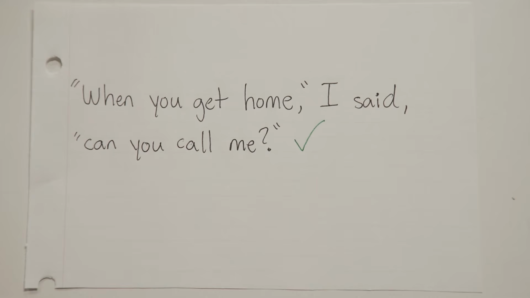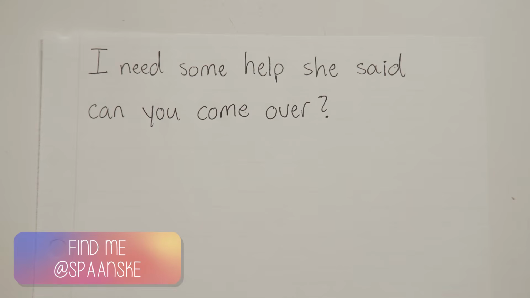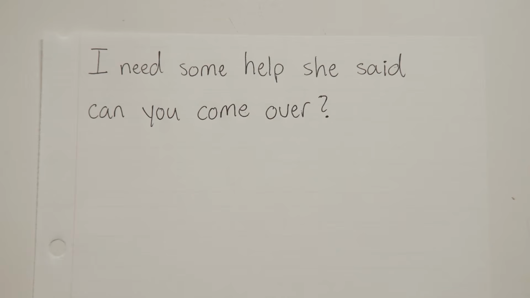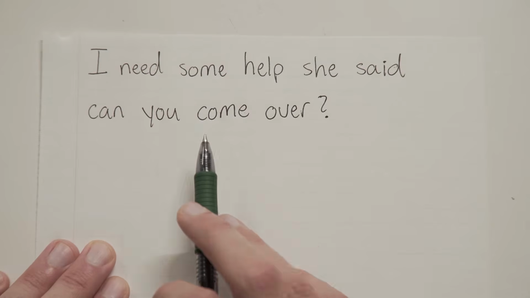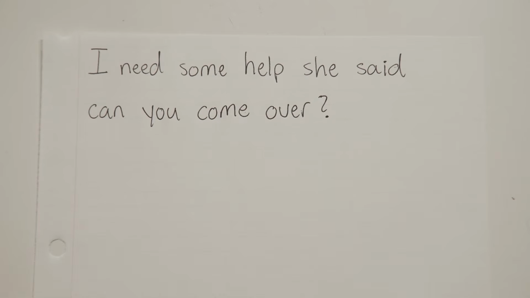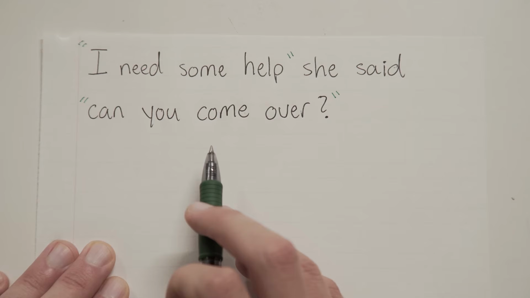The only other situation we could have is when the speaker tag splits two full sentences, like this. "I need some help," she said. "Can you come over?" First step, as always, find that speaker tag. Should be "she said." Now, as usual, we've got to read the rest. But when we do, we find that we actually have two full sentences here. "I need some help" is a sentence, and "Can you come over" is a separate sentence. So just like the last one, we're going to need two sets of quotation marks here. One set around the first part, and one set around the second part.